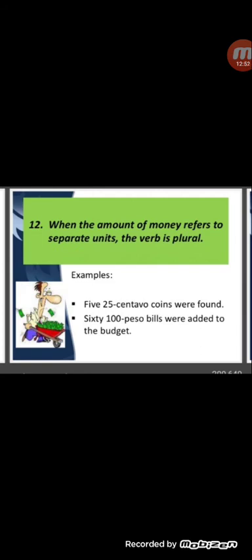Number 12: when the amount of money refers to separate units, the verb is plural. What is this? Example: 525 centavo coins were found. Here you can see 525 different coins were there. 600 peso bills were added to the budget. So 600 different bills, and here 525 different coins, therefore it is used as plural.